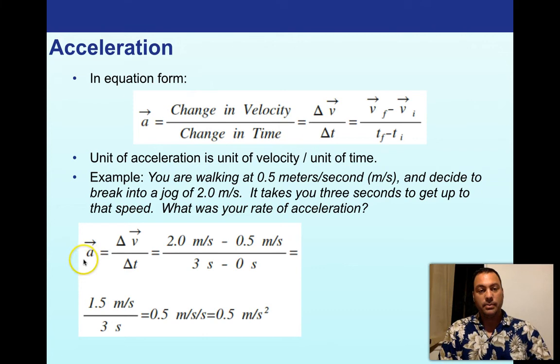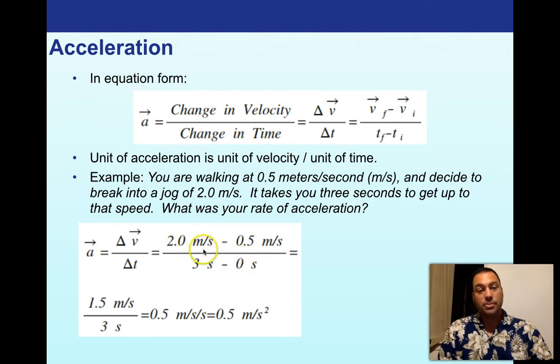Here's A. We just know that A is equal to the change in velocity over the change in time. So here they are. Here's our final velocity, 2 meters per second, minus our initial velocity, which was 0.5 meters per second, divided by 3 seconds, right? Because it took us 3 seconds to finish it, minus our initial, which was 0. Our starting point was 0, presumably.